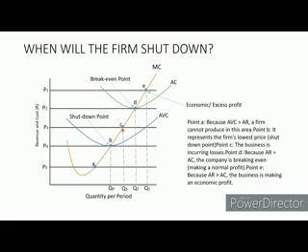At point D, our average revenue is equal to our average cost. So the business is making a normal profit. We call this the break-even point. At point E, our average revenue is greater than the average cost. That means the business is making economic profit.